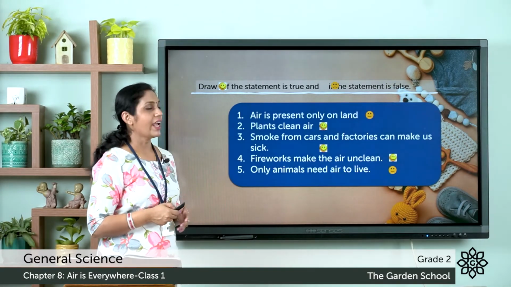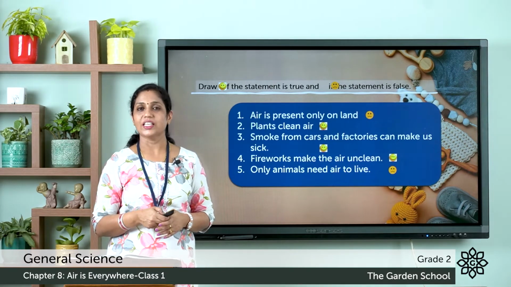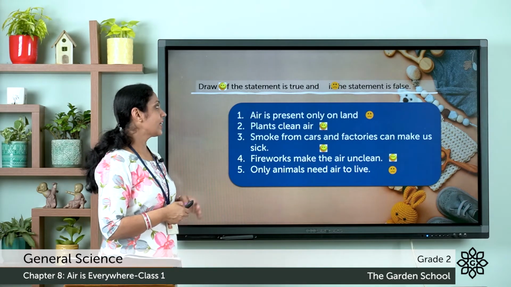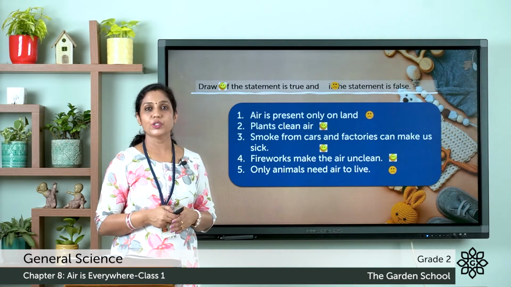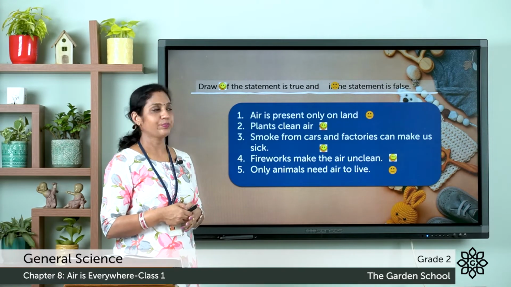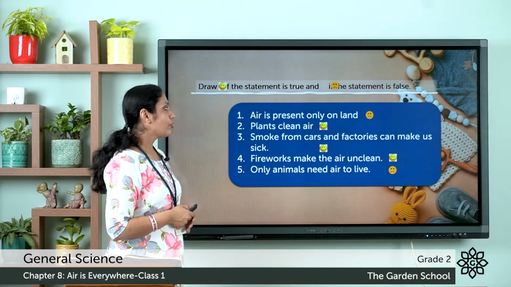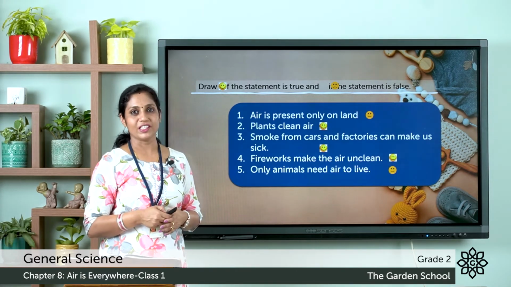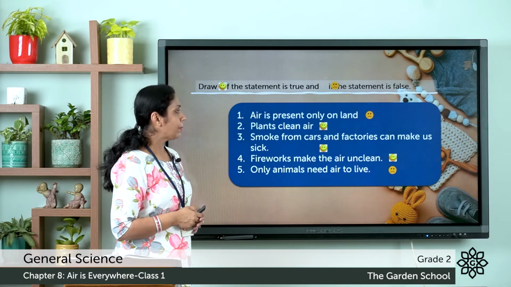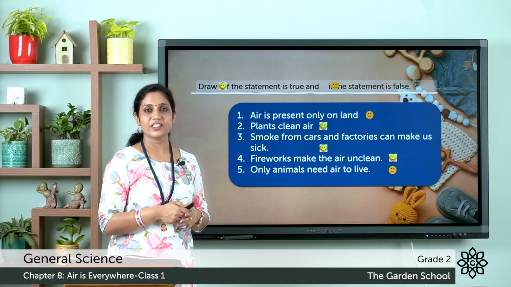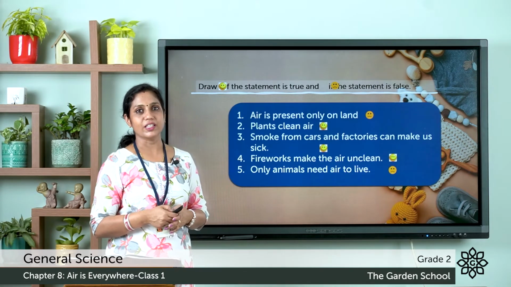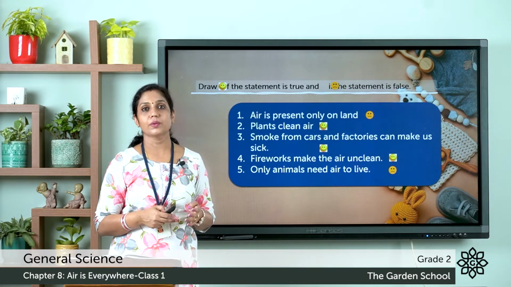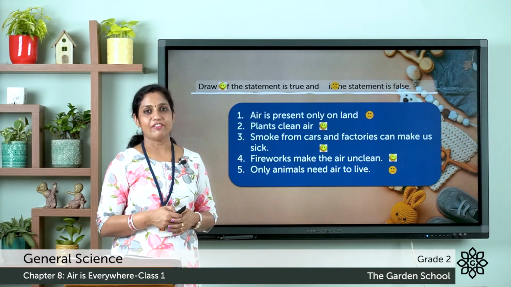The first one, air is present only on land. Is it correct? No. So you can insert a sad face there. The second question, plants clean air. That statement is true and you can insert a happy face there. Now the third one, smoke from cars and factories can make us sick. That statement is true, so put a happy face there. Fourth one, fireworks make the air unclean. So that statement is also true, so draw a happy face. Fifth one, only animals need air to live. And that statement is not true, so you can draw a sad face there.